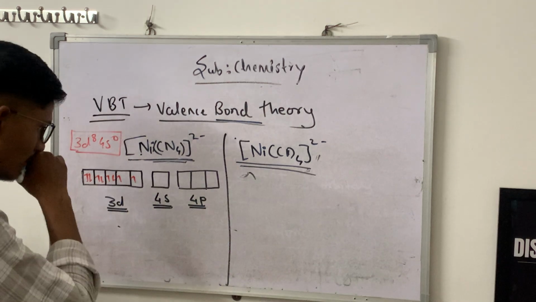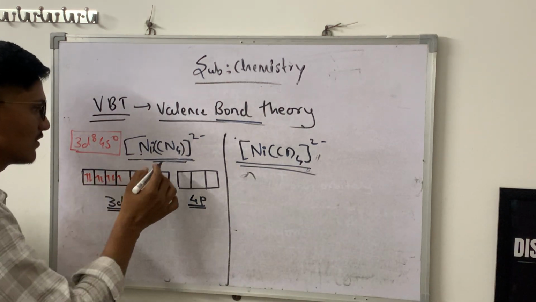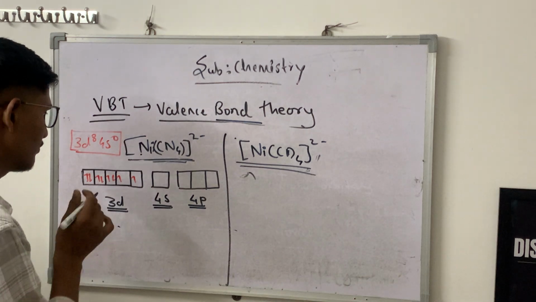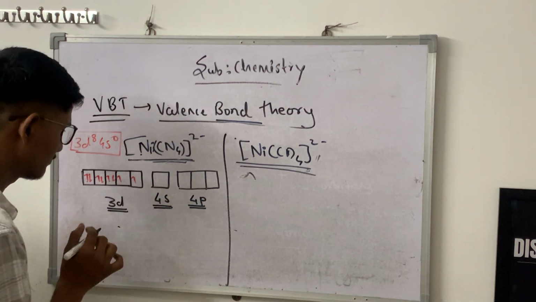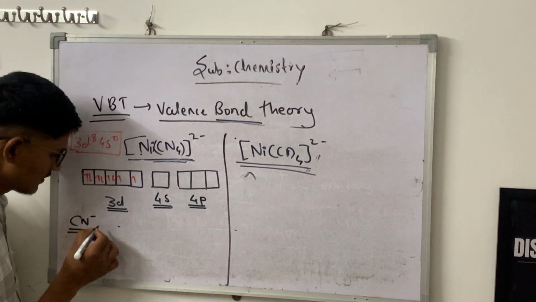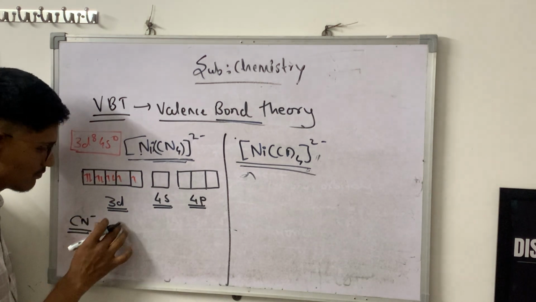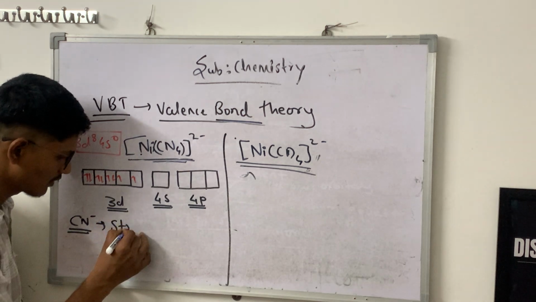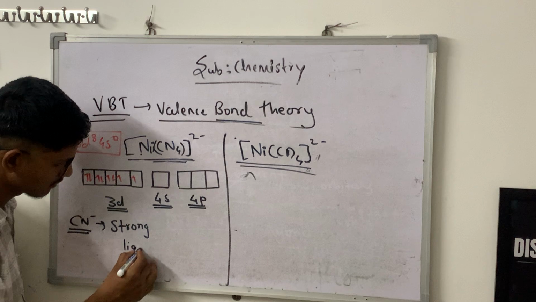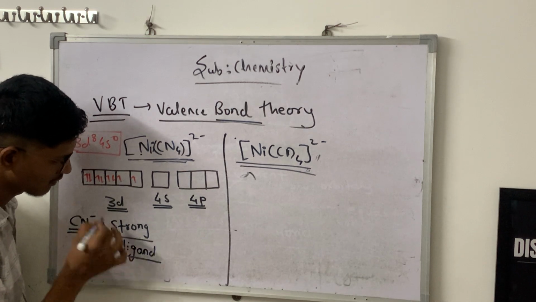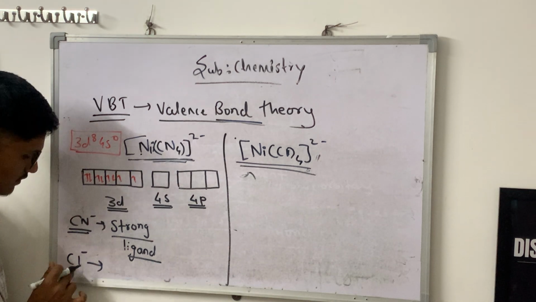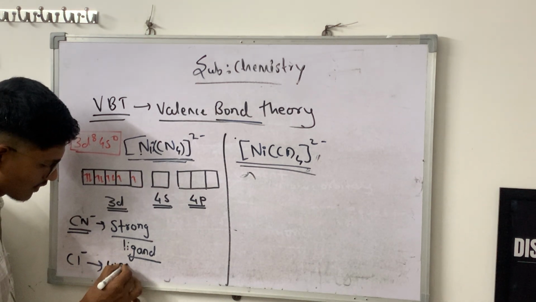So we can see here you have to form 4 bonds. Listen here: the cyanide ion is basically a strong ligand, and the chloride ion is a weak ligand.